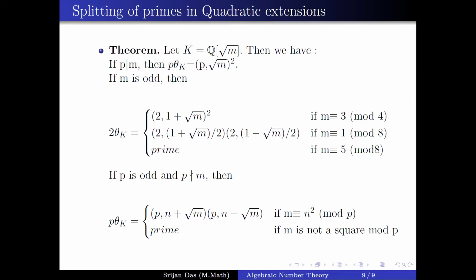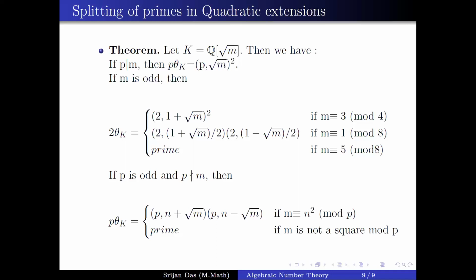So you have your Q(root m). You can calculate the discriminant for Q(root m) in every case. You can calculate the discriminant of a quadratic extension. There is a formula for that, depending on whether m is 4k plus 1 or not, whether m is 4k plus 3 or not, whether it is 8k plus 1 or something like that. You will get a formula like that. So when you take p, your first calculation will be to calculate the discriminant.